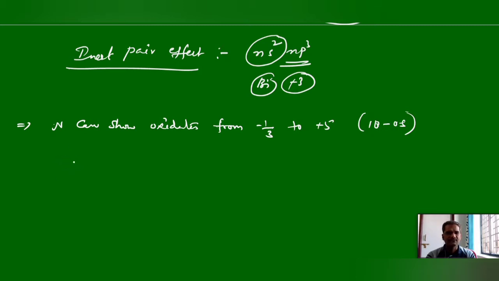First, -1/3 oxidation state with this compound. This is hydrazoic acid, N3H, where the oxidation state of nitrogen is -1/3.